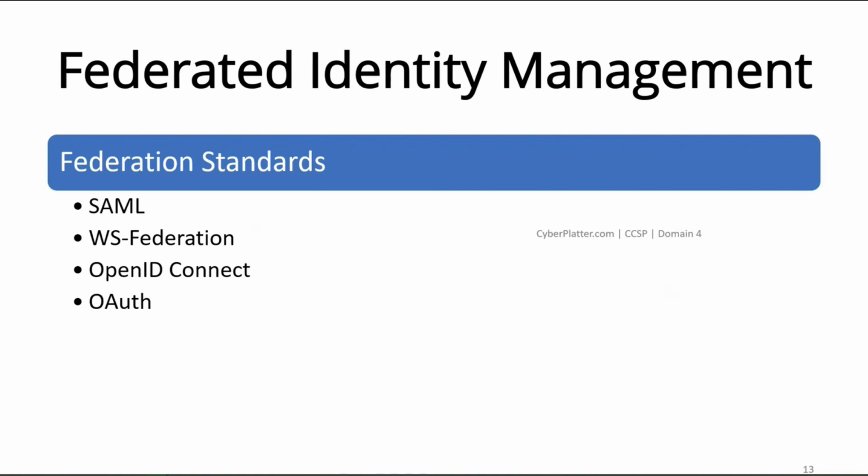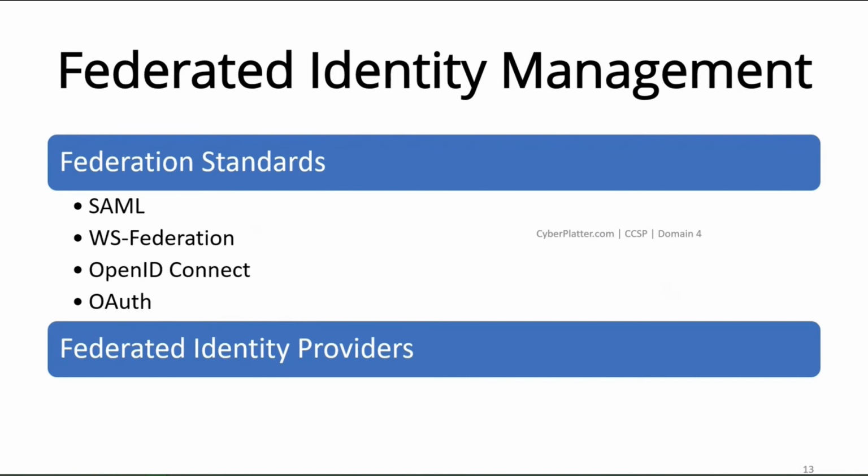WS-Federation. This uses the term realms in explaining its capabilities to allow organizations to trust each other's identity information across organizations. OAuth. OAuth is often used in authorization with mobile apps. The OAuth framework provides third-party applications limited access to HTTP services. OpenID Connect. OpenID Connect is an interoperable authentication protocol based on the OAuth 2 specification. It allows developers to authenticate their users across websites and applications without having to manage usernames and passwords.